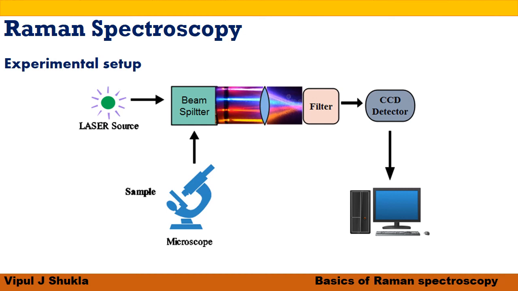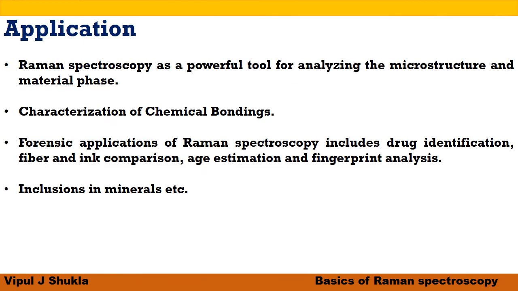During this process, energy is exchanged between the photon and the molecule such that the scattered photon is of higher or lower energy than the incident photon. The difference in energy is made up by a change in the rotational and vibrational energy of the molecule and gives information of its energy levels.